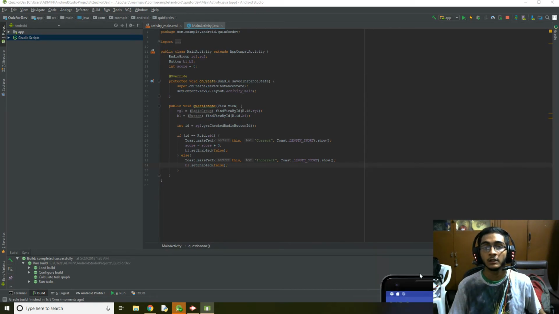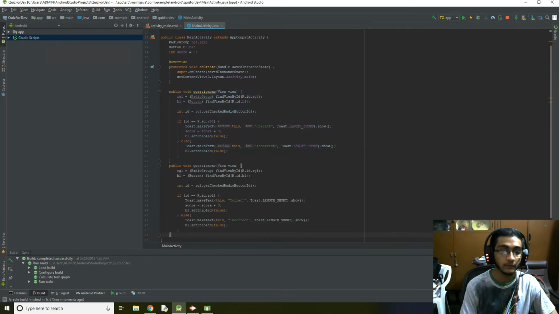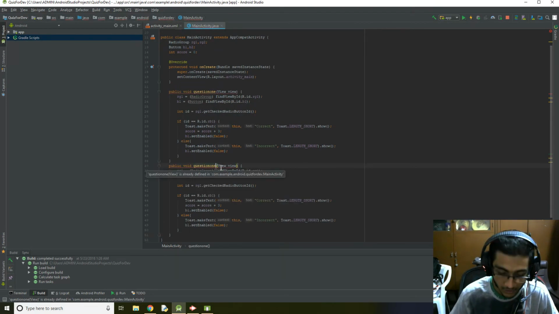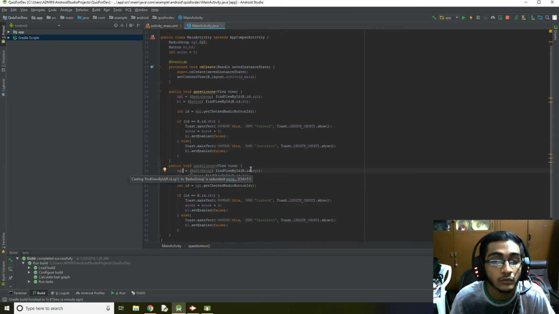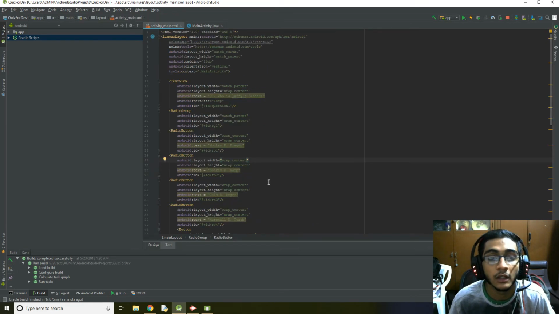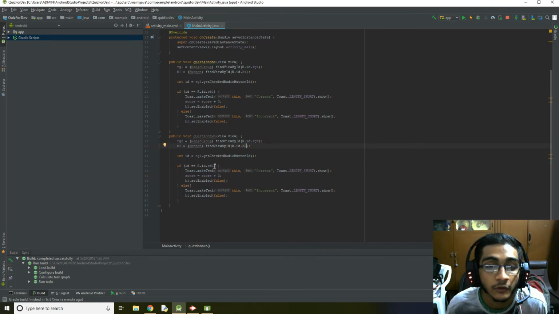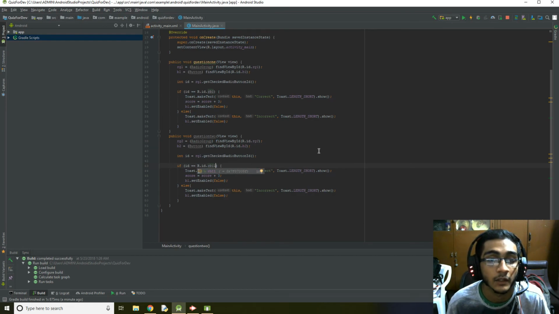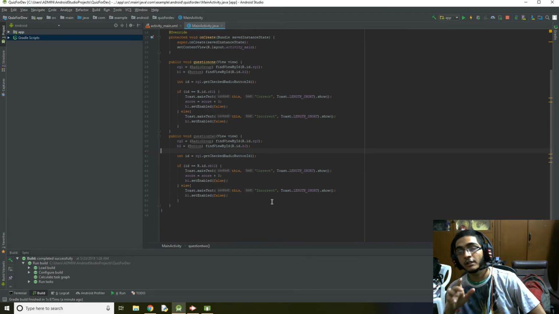I'm going to just copy the same thing for question 2 as well, because we need to follow the same thing. You just have to change the IDs and everything is going to work. RG2, RG2, B2, B2. And for the second question, again the answer is option 1, so this is going to be RB11. So the total marks that the user can score for these two questions is 6. So 6 is going to be the highest score.